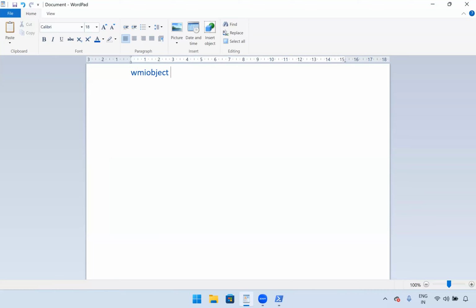We have seen the Get-WmiObject cmdlet, right? We already used Get-WmiObject in some of the scripts. That time we didn't discuss more about this. Now in this session, we'll discuss complete details about WMI object. This is a cmdlet.